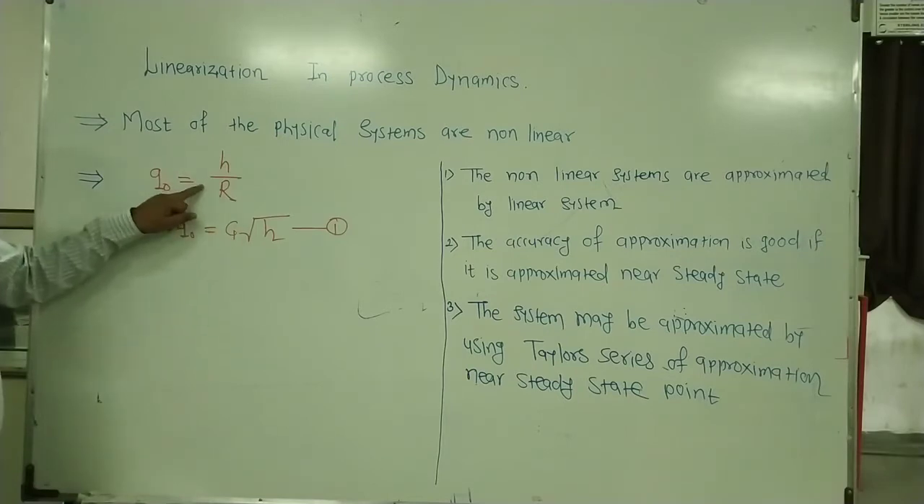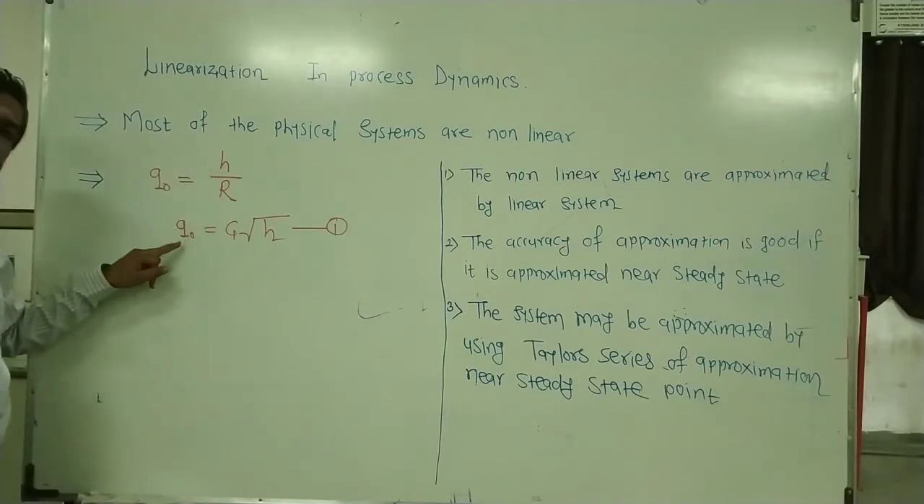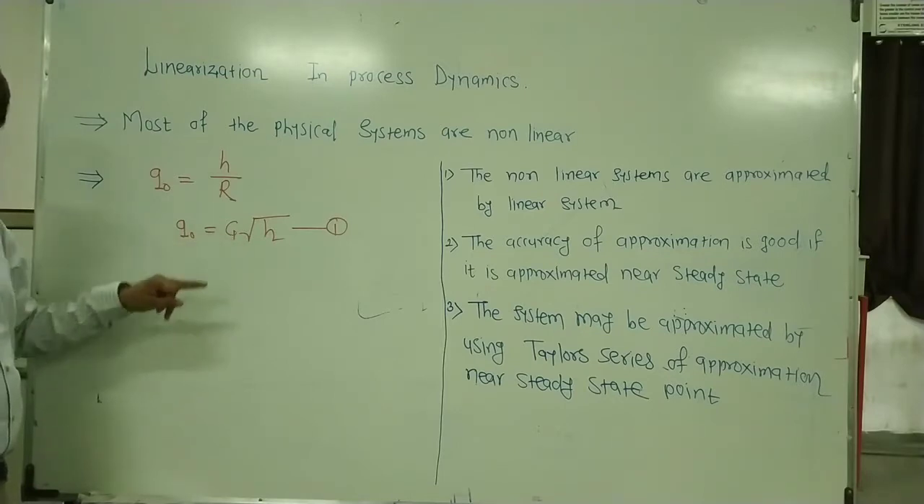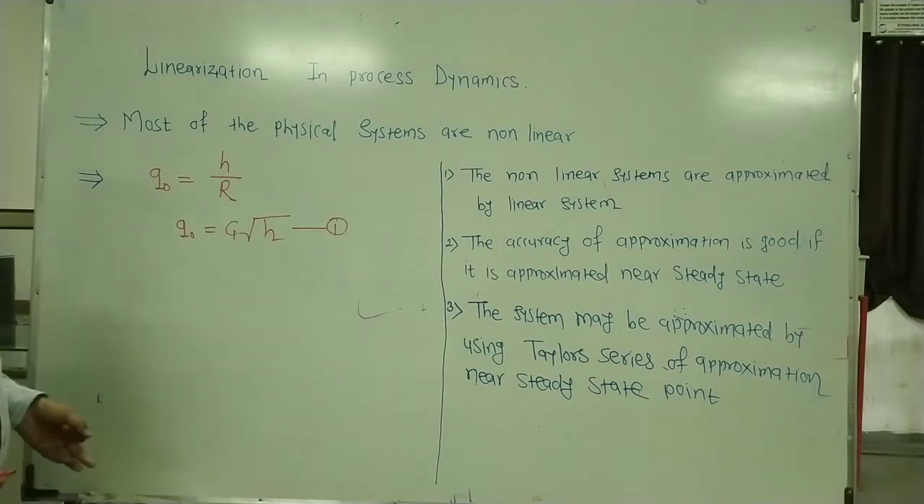However, in my derivation of the single liquid level tank system, I have considered that the outlet flow rate and the head relationship is linear, that is Q0 is equal to H by R. However, the actual relationship between the outlet flow rate and the head is the square root relationship, and this square root relationship is nothing but a non-linear relationship. So what can we do?